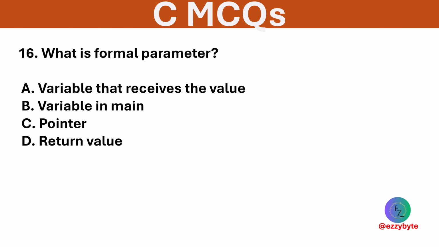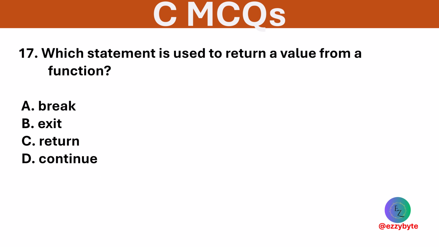Actual parameters are values passed to a function during a call. What is a formal parameter? Options are variables that receive the value, variable in main, pointers, and return value. Option A is correct. Formal parameters are declared in a function definition to receive values. Which statement is used to return a value from a function? Options are break, exit, return, and continue. Option C is correct. Return is used to send a value back from a function.